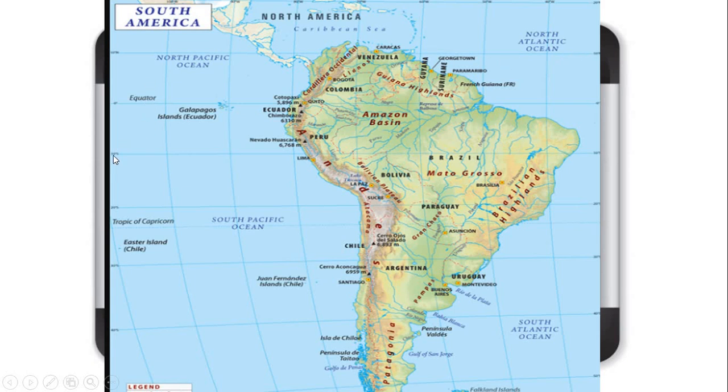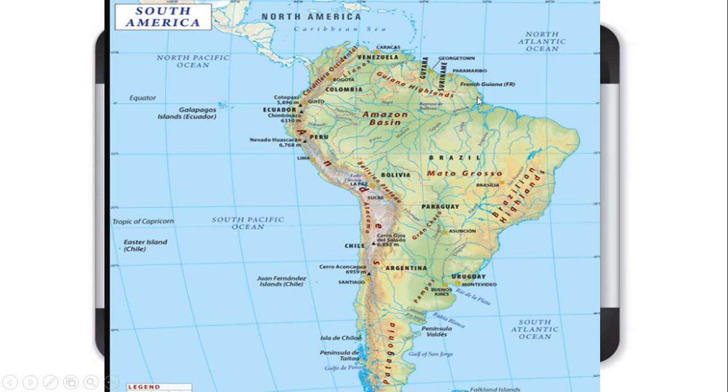Now come to the south. So here is 10 degree south. So from this line, 10 degree north, to 10 degree south, this line, this area is the Amazon basin. I told you the area of Peru, the area of Brazil, the area of Colombia and Venezuela.